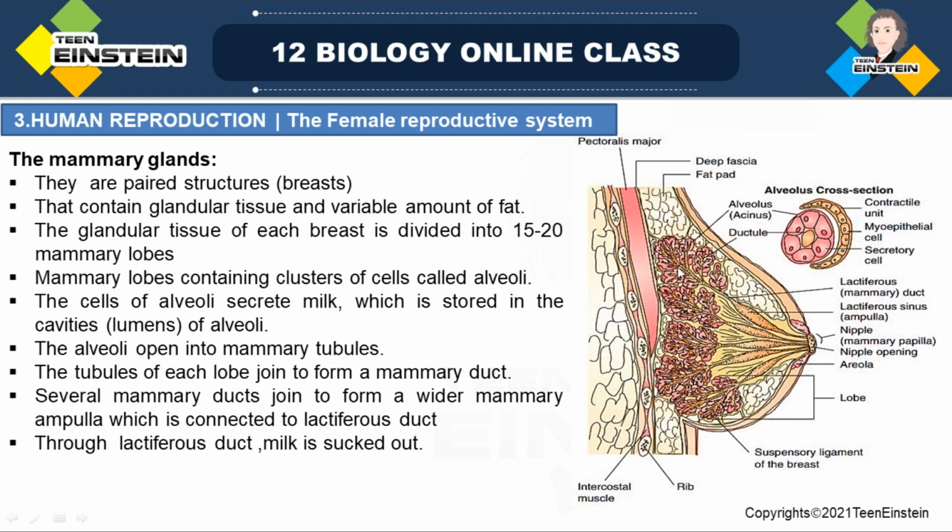From each lobe, the tubules join to form a mammary duct, right? It is forming a mammary duct. And so many mammary ducts connect together to form the ampulla, and this is connected to the lactiferous duct. Through the lactiferous duct, milk is sucked out.